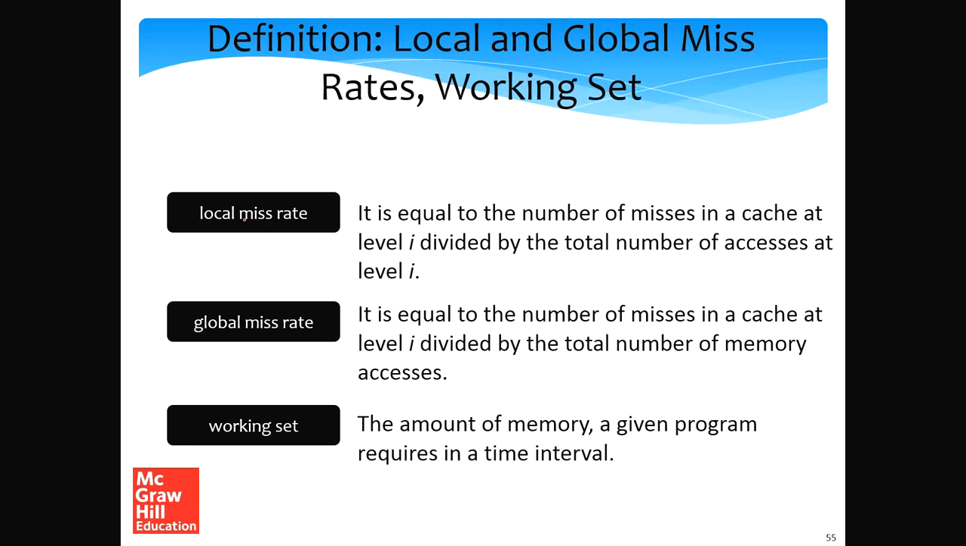Let me now define some terms. The miss rate that we have been using is called the local miss rate. It is equal to the number of misses in a cache at level i divided by the total number of accesses at level i. Let me give an example. Let us assume that we have an L1 cache and we have an L2 cache.